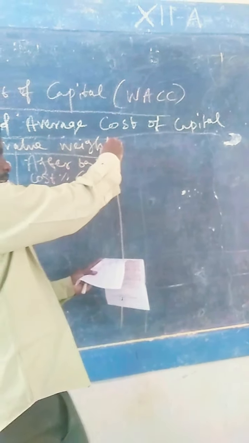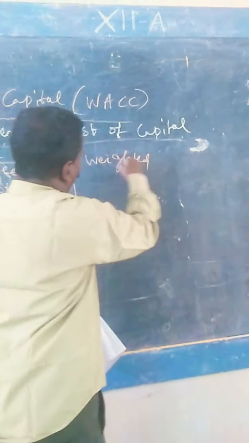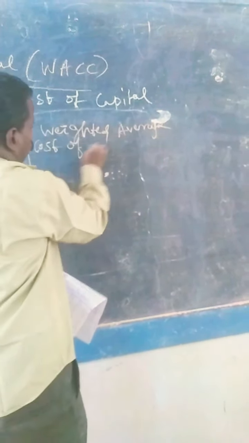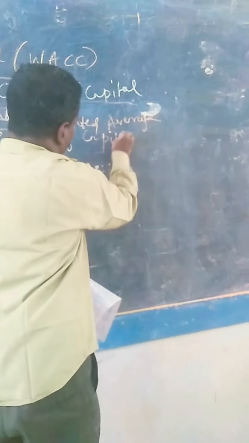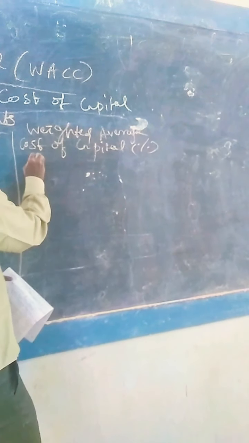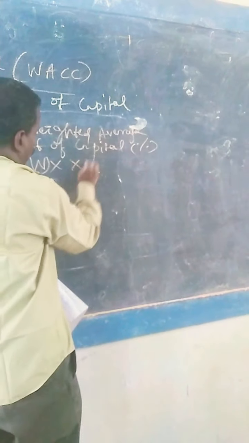The last column is weighted average cost of capital. That is also given in the percentage. It is derived from multiplying W into X.